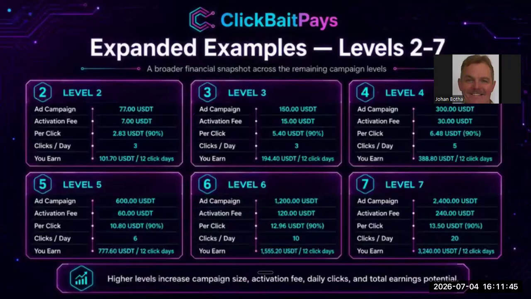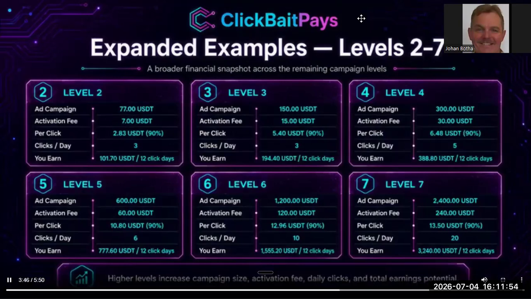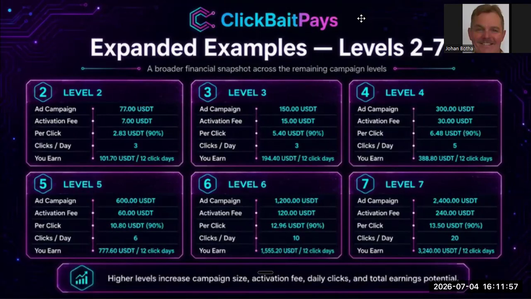As you move through levels 2 through 7, the financial picture becomes larger. Each level has a different campaign cost, activation fee, number of daily clicks, and total earnings potential. Level 2 is a smaller starting point, while Level 7 is the highest campaign level shown here. The key thing to understand is that the activation fee is one time for that level, while the campaign cost applies each time you purchase a new ad campaign. So the first campaign at a level has a higher total out-of-pocket cost because activation is included. After that, future campaigns at the same level only require the campaign purchase amount.